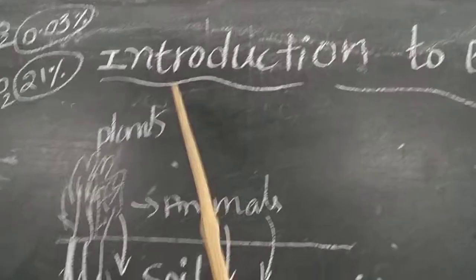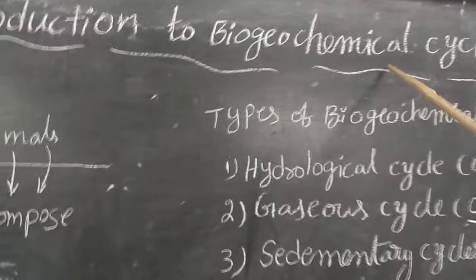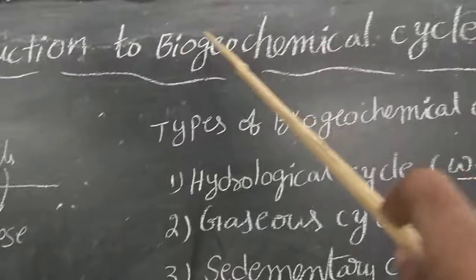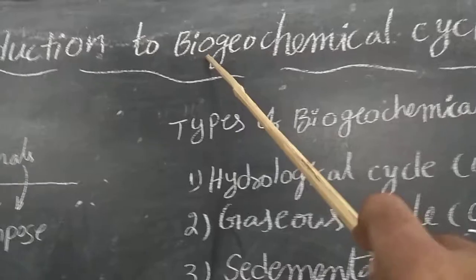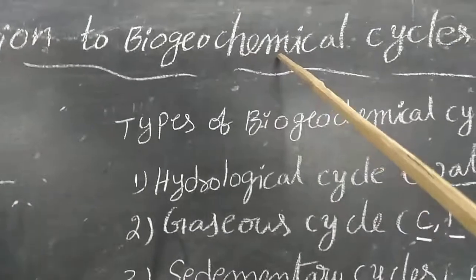Today, we'll discuss the introduction to biogeochemical cycles. The word biogeochemical consists of three subwords. Bio means biosystem, geo means geology, that is earth, and chemicals means chemical compounds.